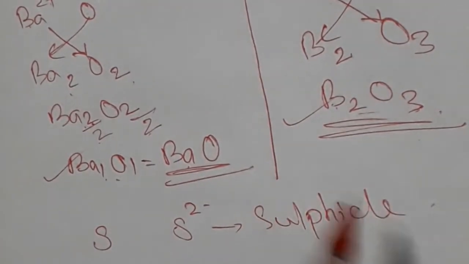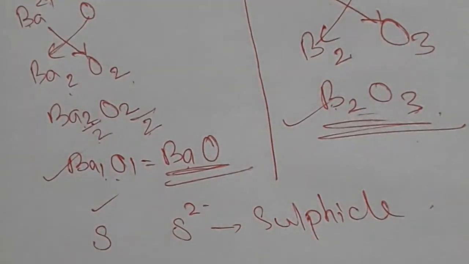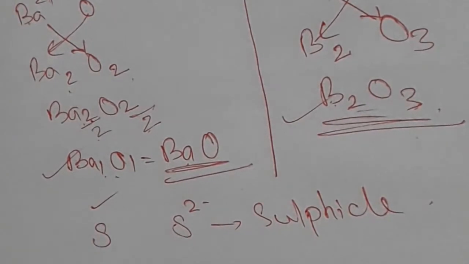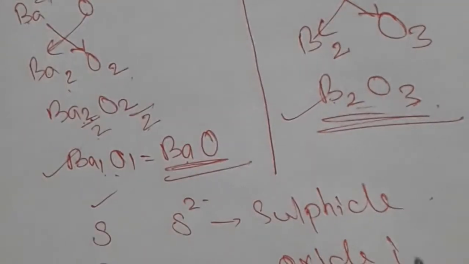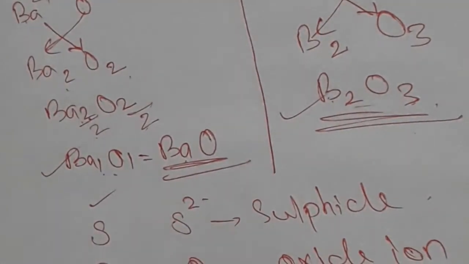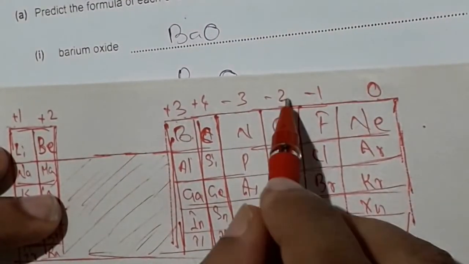Sulfide means S2 minus. Sulfur means only S. Similarly, oxygen, O or O2, that is oxygen. Oxide ion means O2 minus. Look here, oxygen, it is minus 2. So oxide ion means O2 minus.